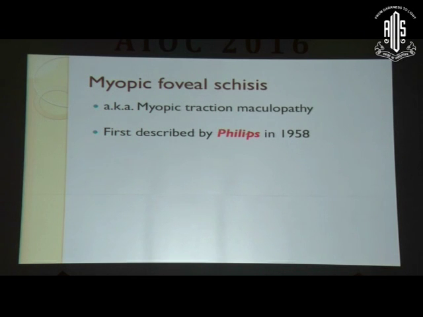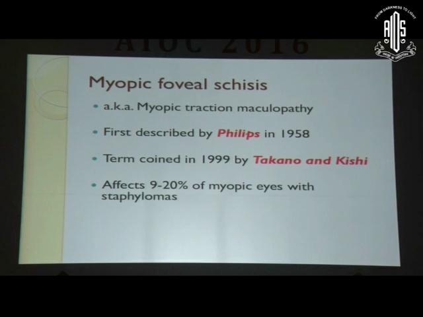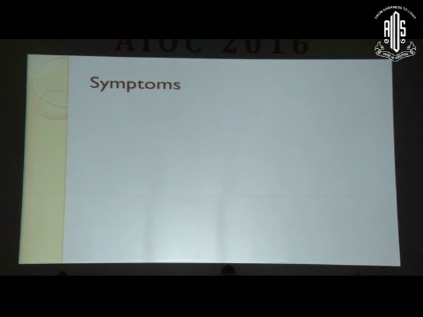It was first described way back in 1958 clinically, but it was only in 1999 when the OCT became popular, we were able to really understand what is happening, and then that is how the myopic foveal schisis became a popular, well-known entity. Various studies have shown the incidence to be about 9 to 20% of myopic eyes with staphylomas. Females seem to be much more affected than the males.